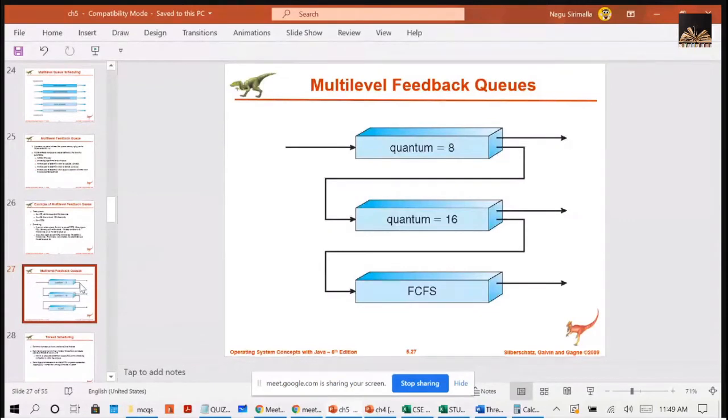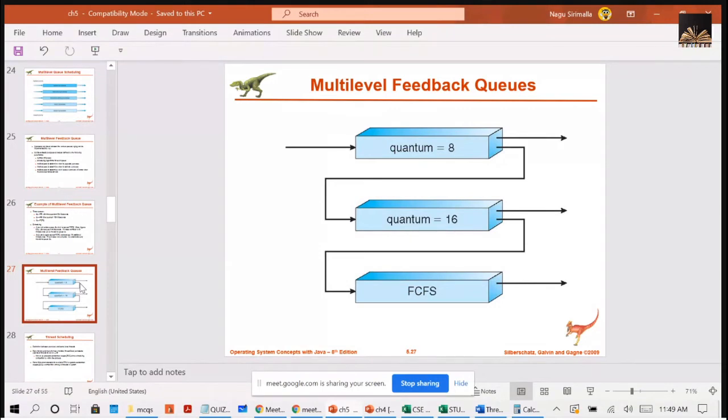Now, the processes in Q2 are run on an FCFS basis, but are run only when Q0 and Q1 are empty. Right? Yes or no? So that means this scheduling algorithm gives the highest priority to any process within the CPU burst of 8 milliseconds or less. The processes having a burst time below 8 will be getting the highest priority. They will be executing first, right?